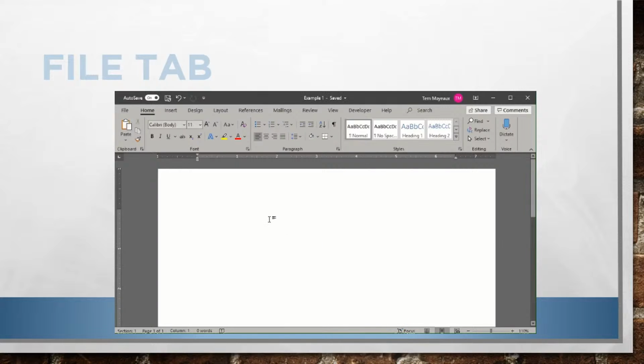And now, as I look at this document, I can come back up to the title bar and see that Example 1, the name of this file, has now been saved, and now I am ready to type. Now let's add some text to this new blank document that we've just named. Something clever like, this is an example document, if I can spell.